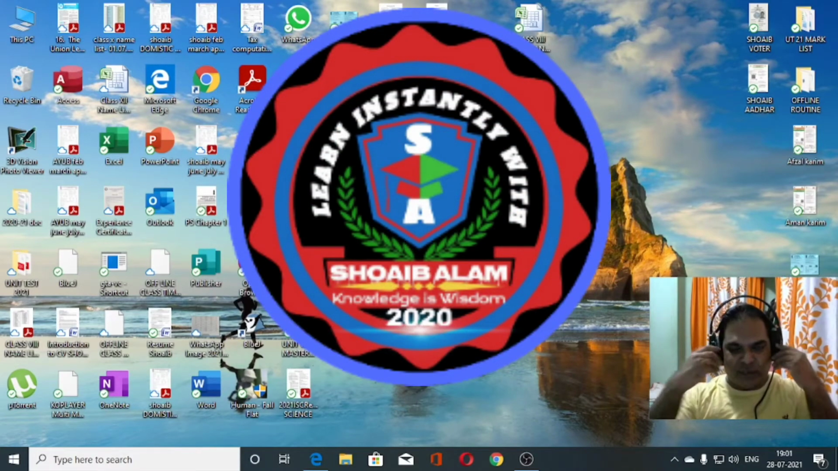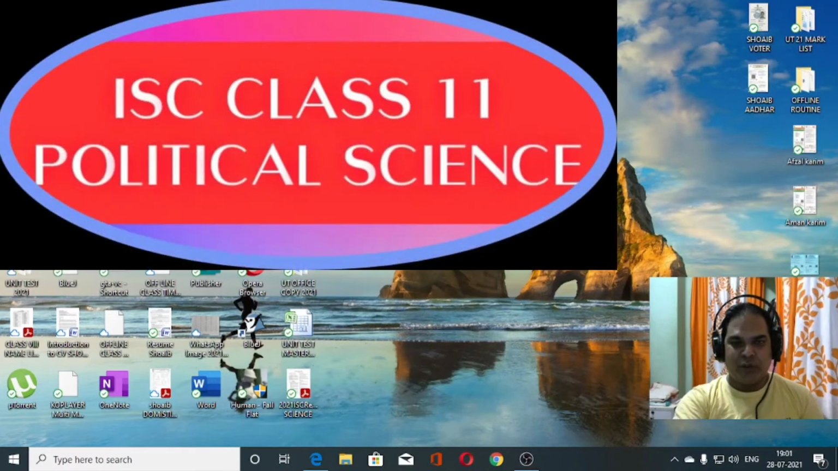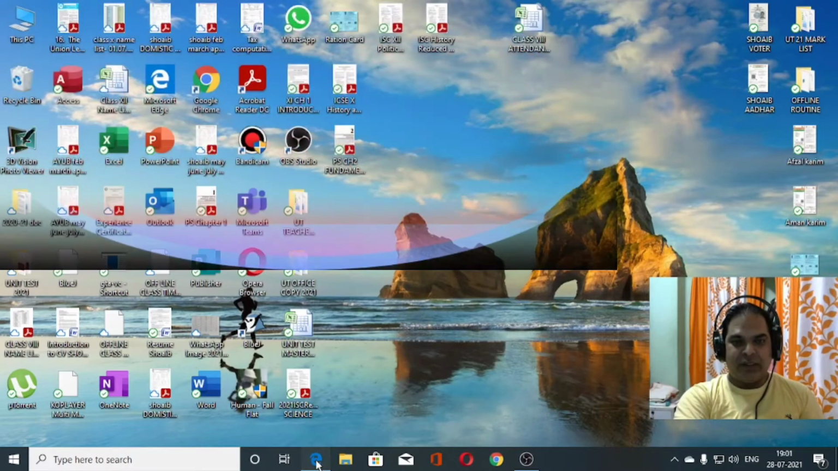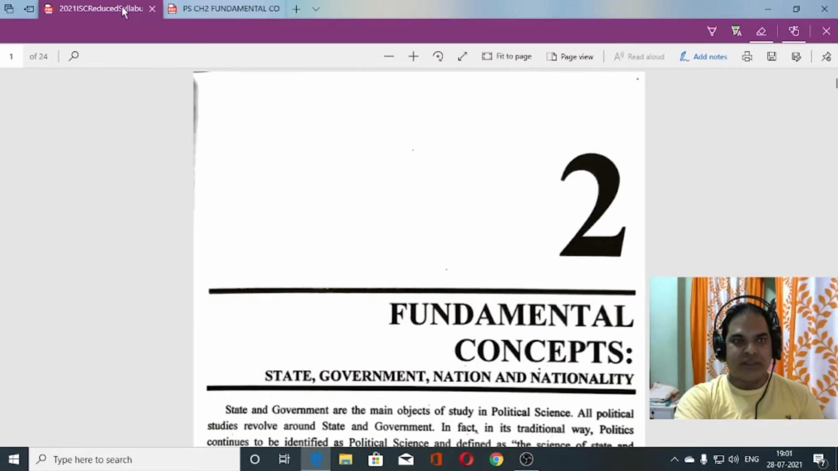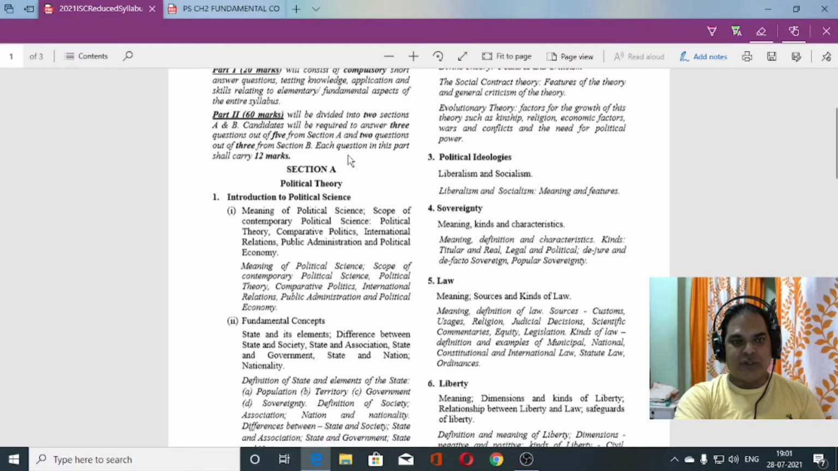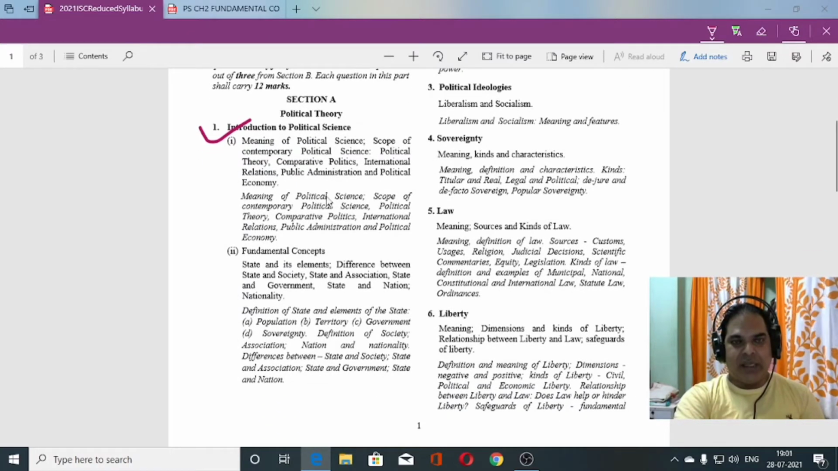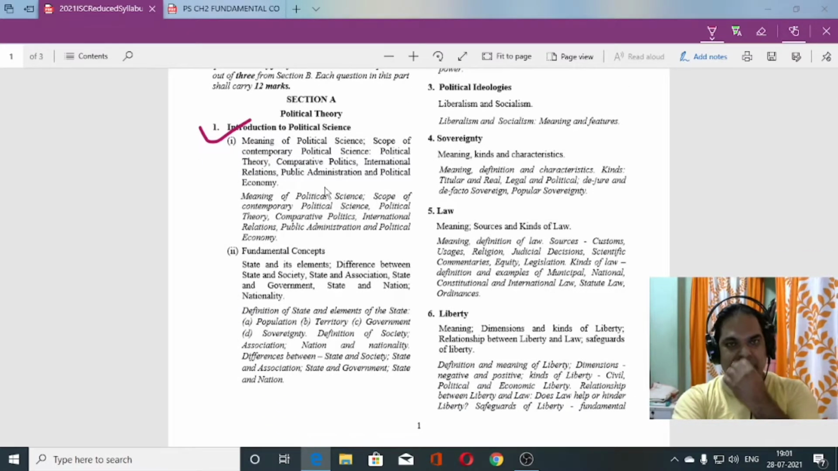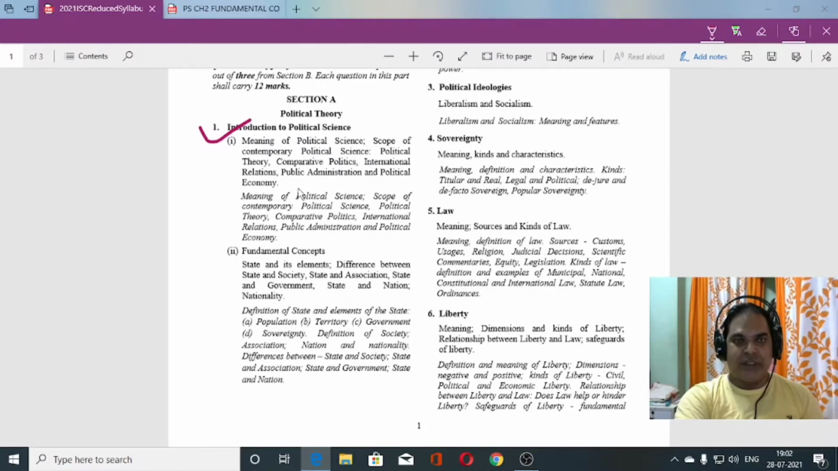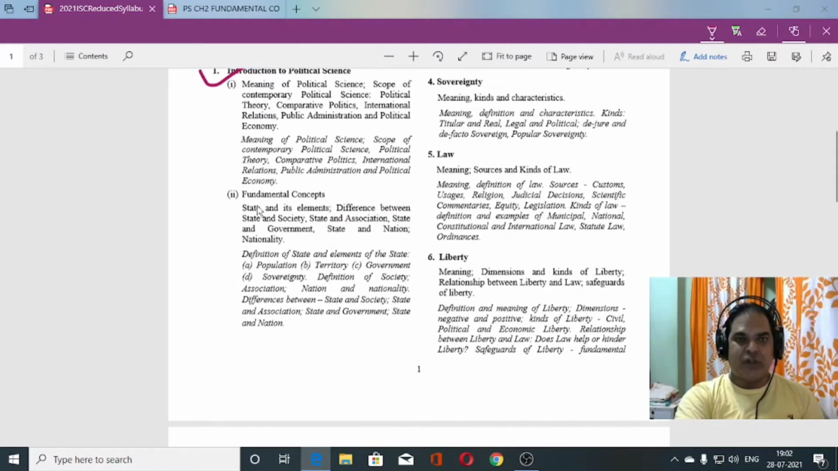So today I'm going to start with chapter number 2. Before that we must look into the syllabus. So you can see here, this chapter we have already done, this introduction to political science. And here we studied the different political theories, like modern political theories as well as traditional views of political science. So today I'm going to start with fundamental concepts.